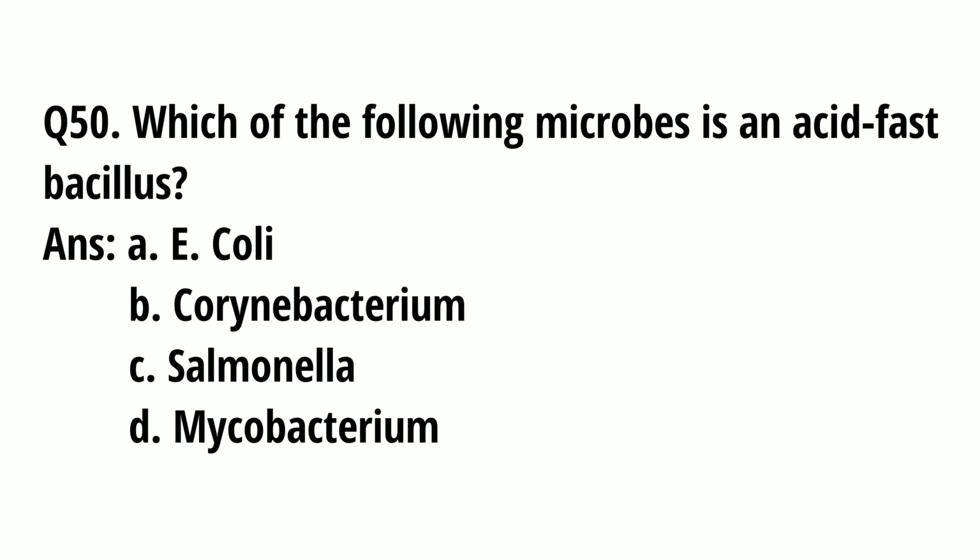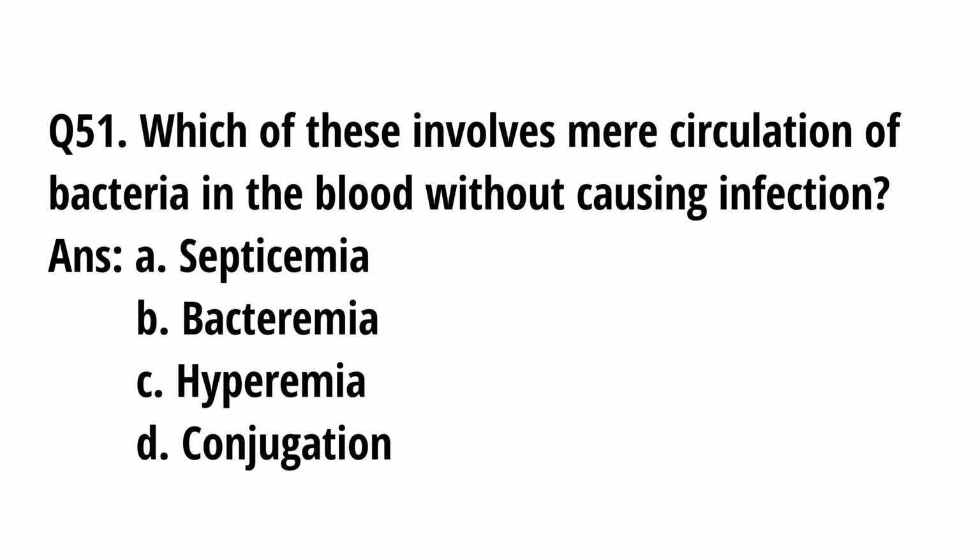Which of the following microbes is an acid-fast bacillus? A. E. coli, B. Corynebacterium, C. Salmonella, D. Mycobacterium. And the correct option is D. Mycobacterium.